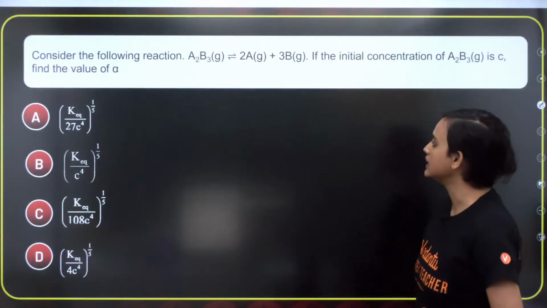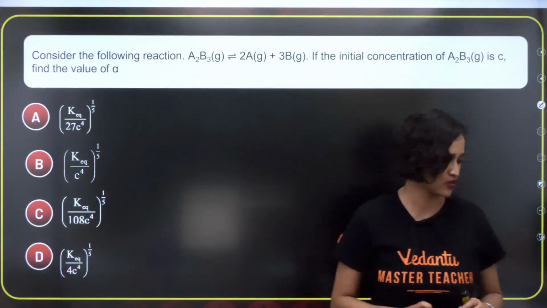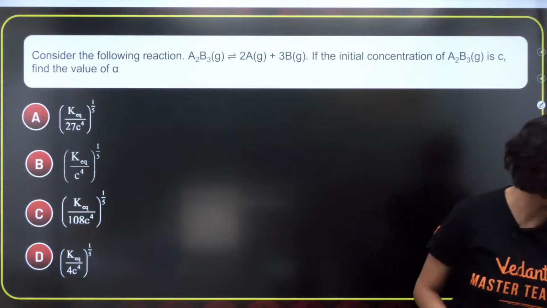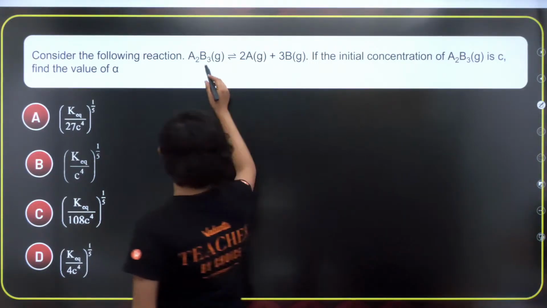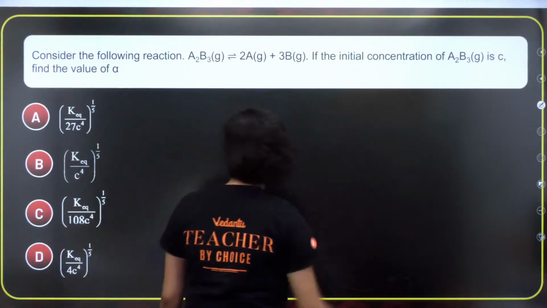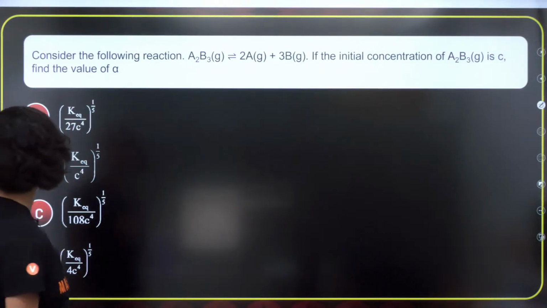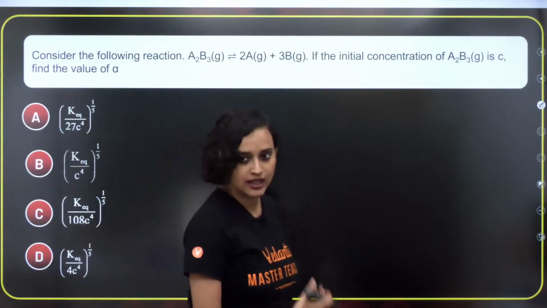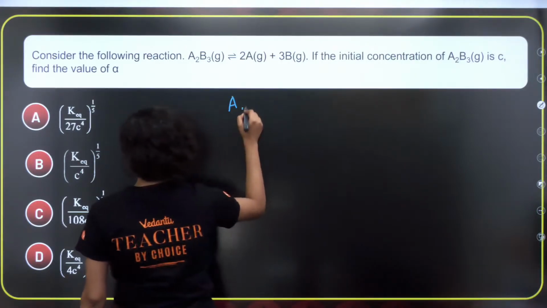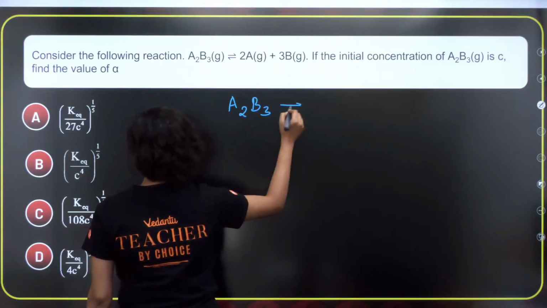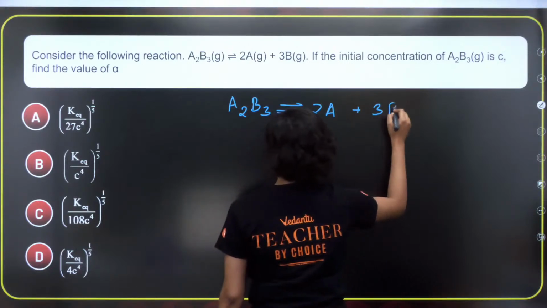All right, done deal. Now this is a calculative question, but again, it is also very easy, not so tough. Let's find it out. They are saying that A2B3 gives you 2A plus 3B. If the initial concentration of A2B3 gas is C, find the value of alpha. Let's write the equation here: A2B3 will give us 2A plus 3B.